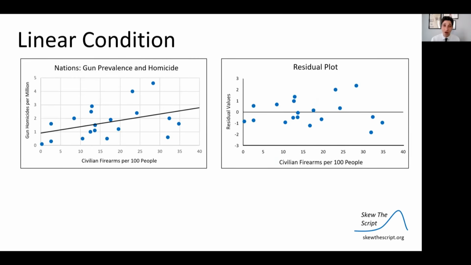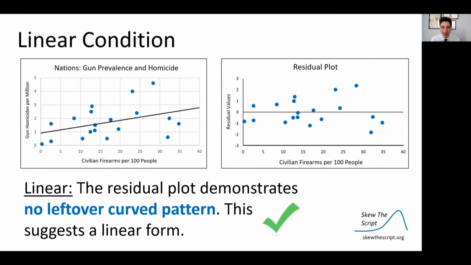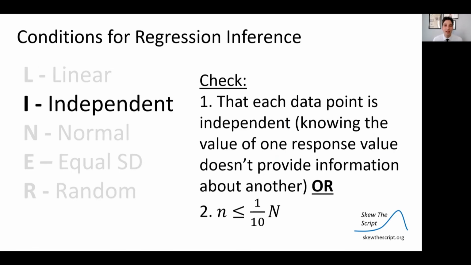So let's go ahead and look at our data, our least squares regression line, and the residual plot. We're looking at the residual plot, and there's no real curve pattern here. If you see a curve pattern, you have to really see it. Here, there's not so much. It's pretty random. We'll say that this suggests a linear form.